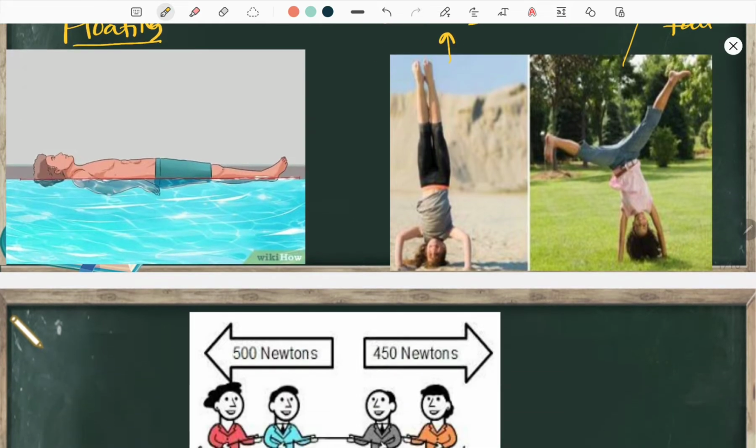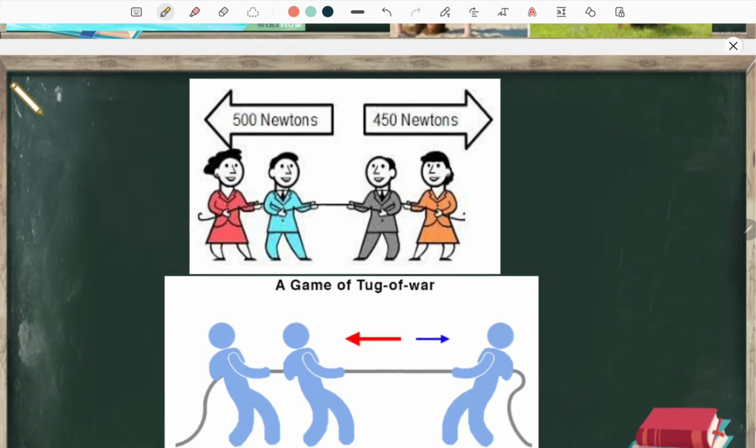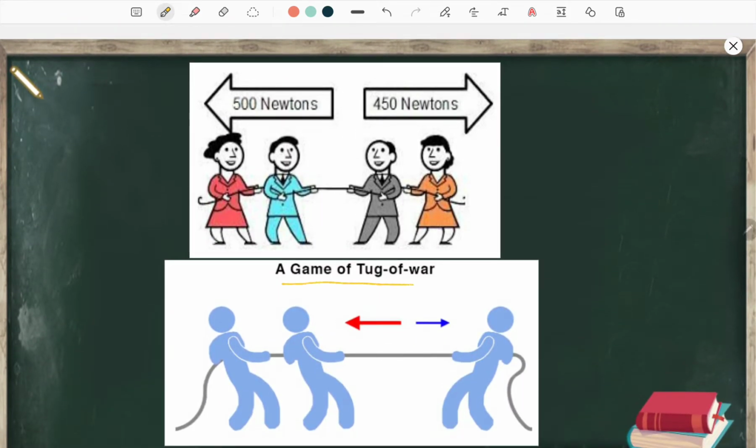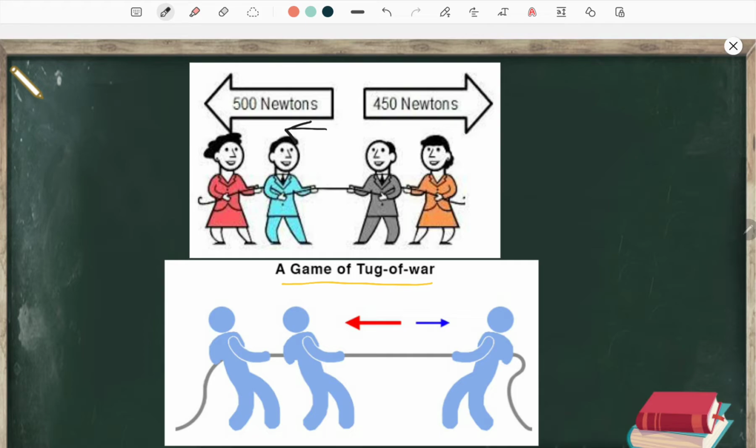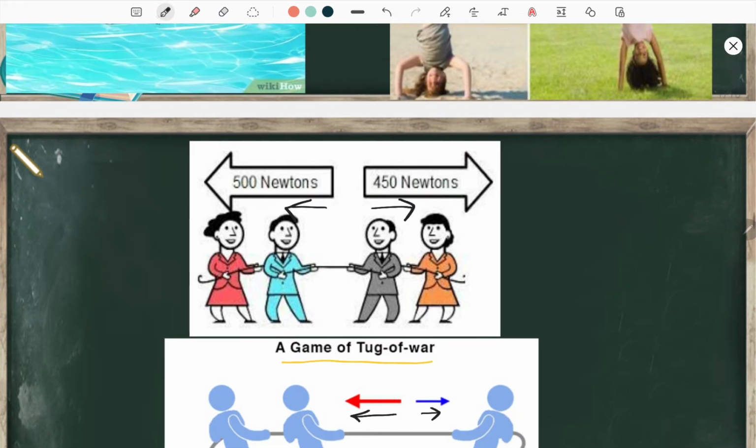All right. And similarly, look at this. There is a game of tug of war. These two people together are applying 500 Newton, and these two people are applying 450 Newton. Here, two people are pulling it, and here only one person is pulling it. What are these? So these images bring us to the concept of balanced forces and unbalanced force.